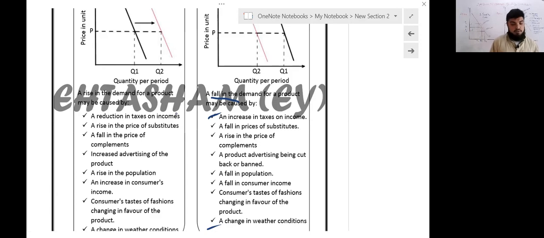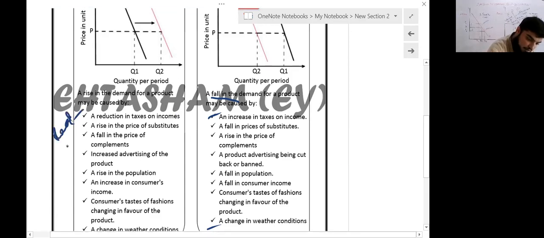A fall in price of a complement. It is globally observed that when the prices of fuel decline, the demand for vehicles significantly rises. And now moving towards advertising for the product, yes, it is the Samsung Galaxy. How does the demand rise? They definitely spend a lot on advertisements. A rise in population will increase the demand. It will definitely raise the demand. Consumers' income, nominal income. Here we are discussing real income, and here the nominal income.